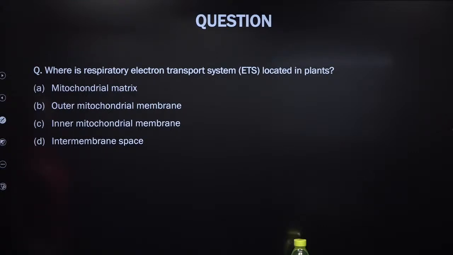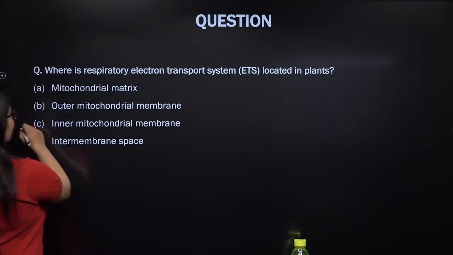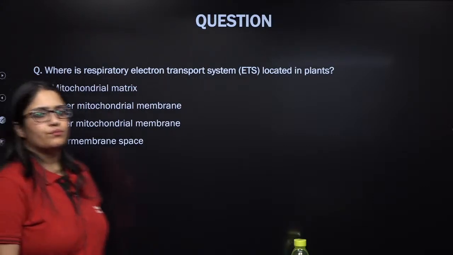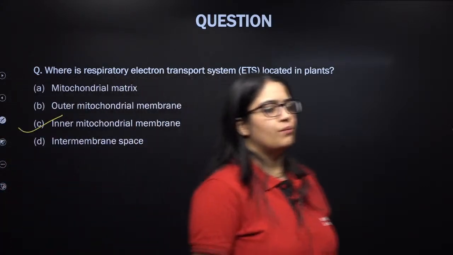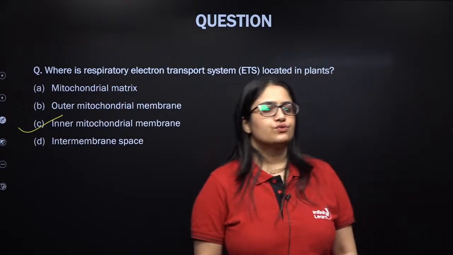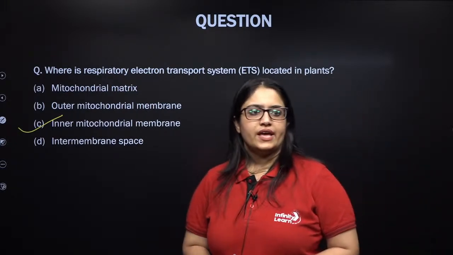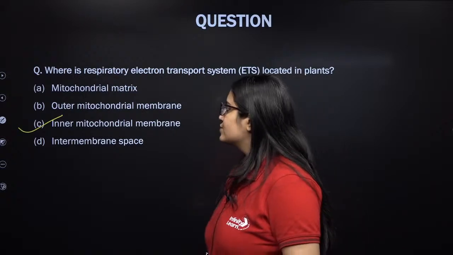Respiratory electron transport system is located in the inner mitochondrial membrane. Excellent. The complexes and the electron carriers that participate in transporting in the ETS are present in the inner mitochondrial membrane. Complex 1, complex 2, complex 3, complex 4, which are going to do the electron transfer. Excellent. Let's see the next question.